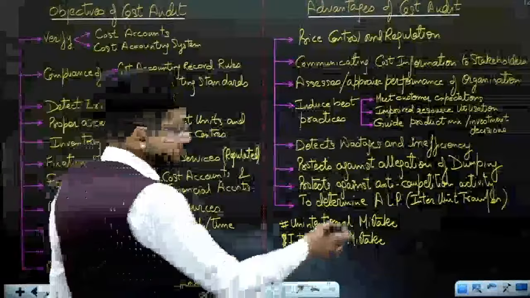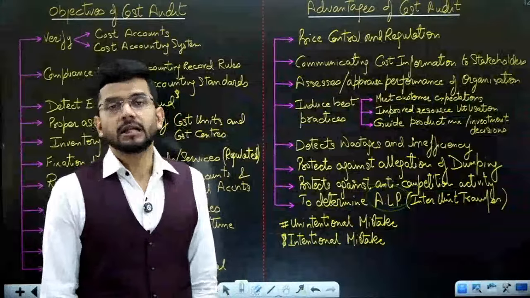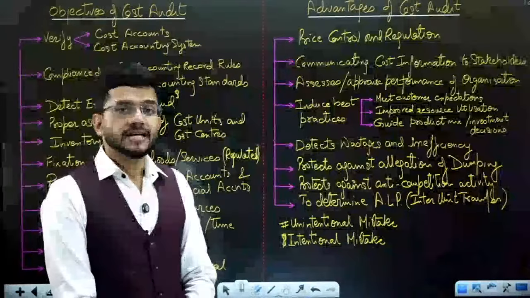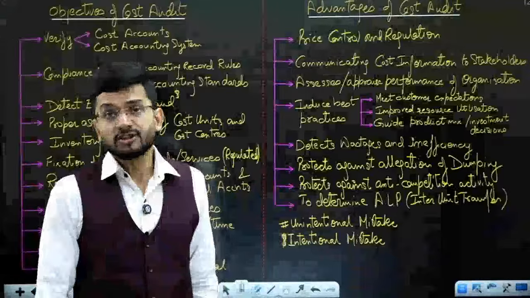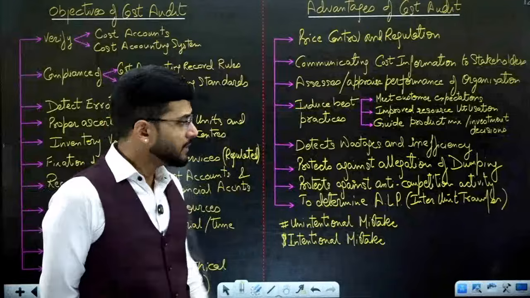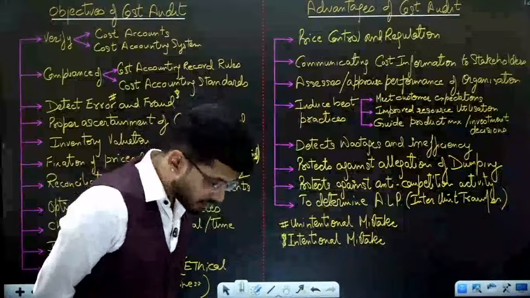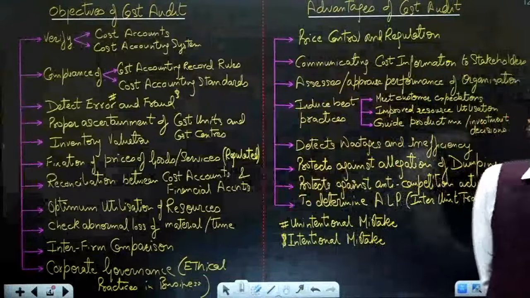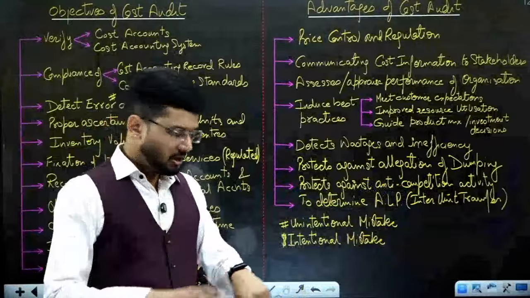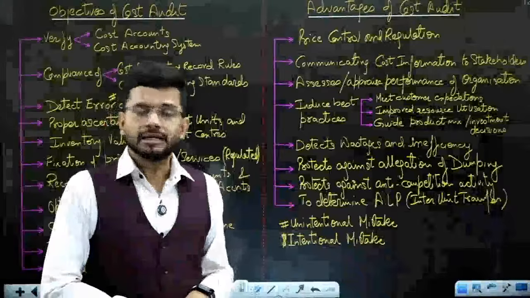Very good answer, guys. In direct taxation, you have heard this word ALP, which means that when you are dealing with related entities, related parties, people who are associated to you, then you have to charge a price which is at an arm's length distance, a fair price, which you would charge from any other third party. That same price should be charged by you from the related party also. And one of the important methods of determining the arm's length price is the cost plus method, which means whatever cost has been incurred, you add on a reasonable profit to that cost and then you determine the price. That will determine your arm's length price.